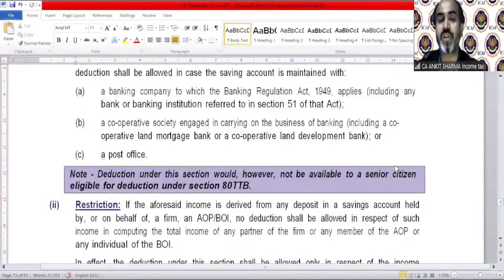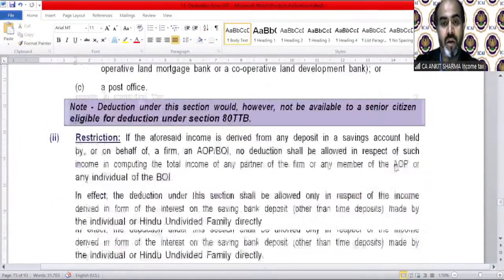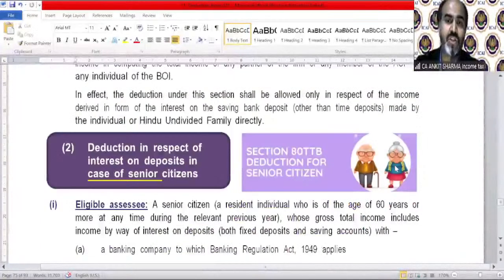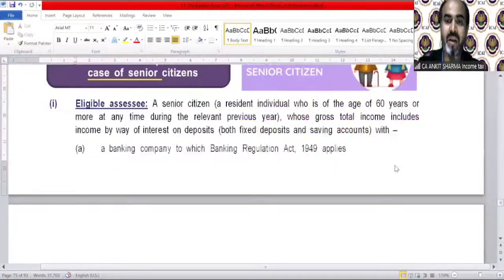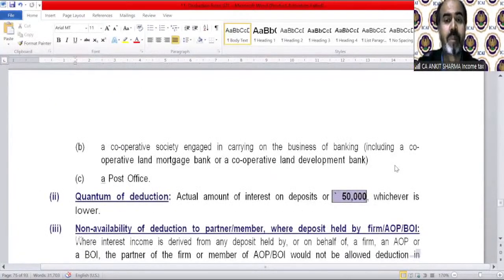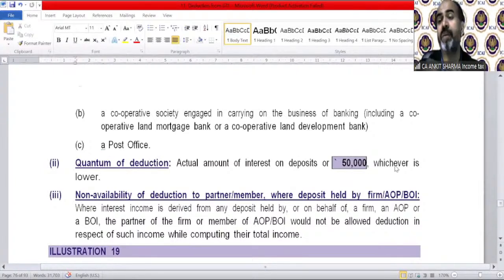Those are available in deduction section 80TTB. 80TTB is again very simple deduction. Deduction in respect of interest on deposit in case of senior citizens, and they are allowed to take interest deduction on saving account as well as FDRs account also, and the limit is also increased for them. A senior citizen, a resident individual who is of the age of 60 years or more at any time during the relevant previous year, whose gross total income includes income by way of interest on deposits with a banking company, with a society, corporate society, or a post office. Deduction amount quantum is 50,000 on interest, of course, whichever is lower.